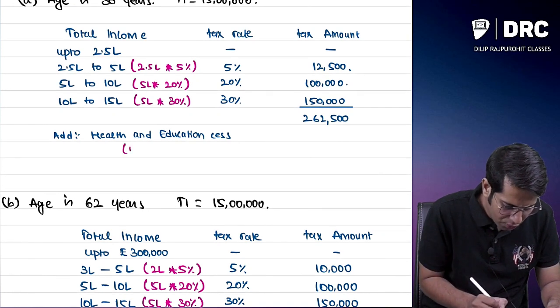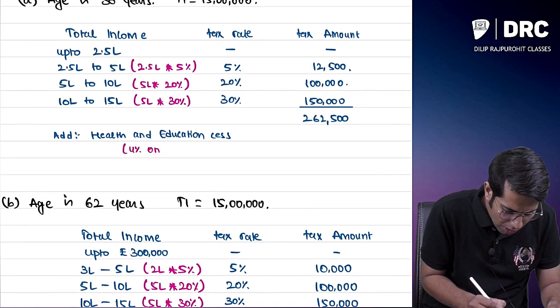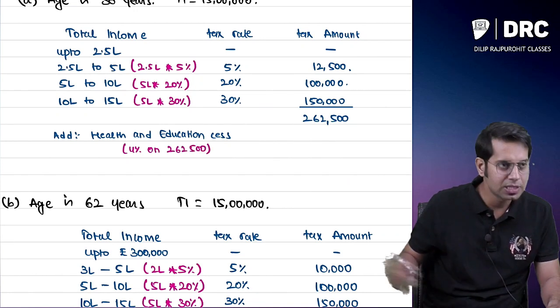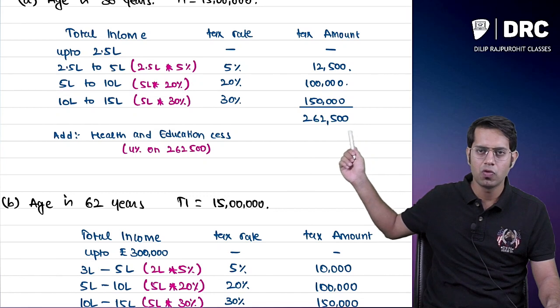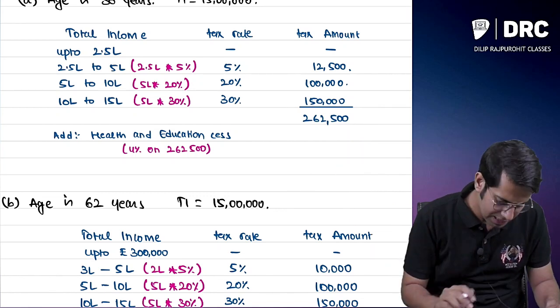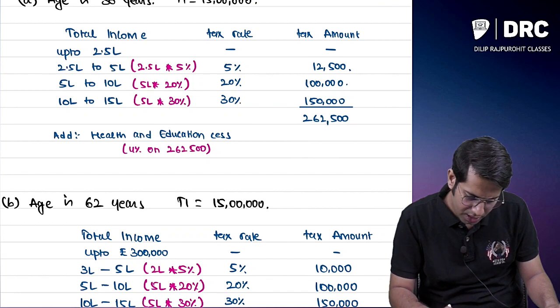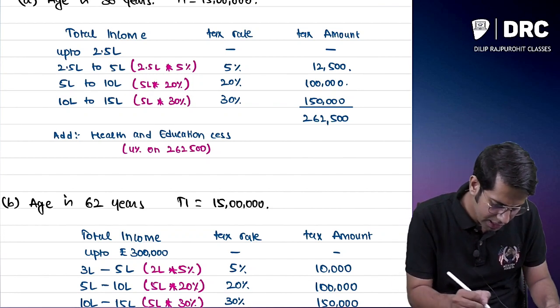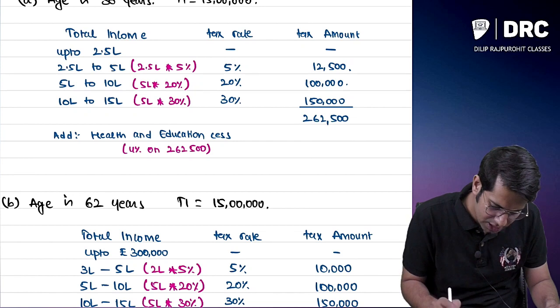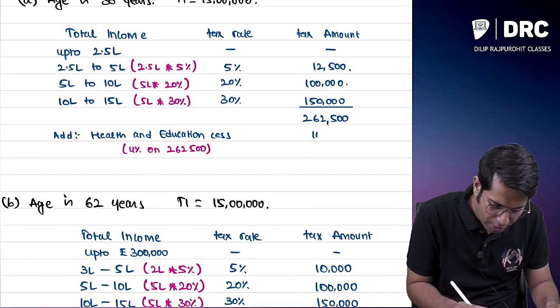How much is the health and education cess which I have to pay? I have to pay 4% on 2,62,500, that is 4% of this tax amount. So how much does it come to, sir? 2,62,500 into 4% comes to 10,500.